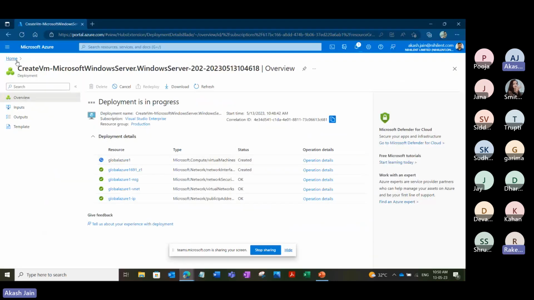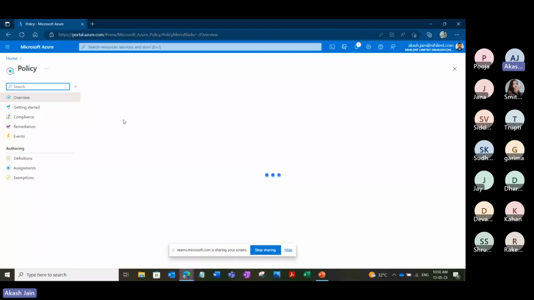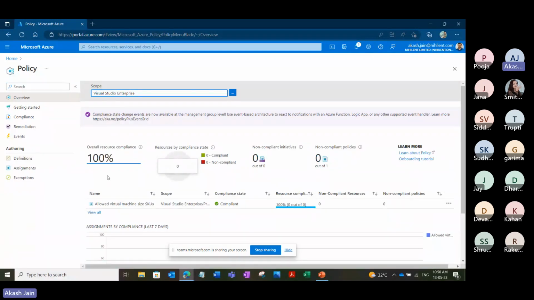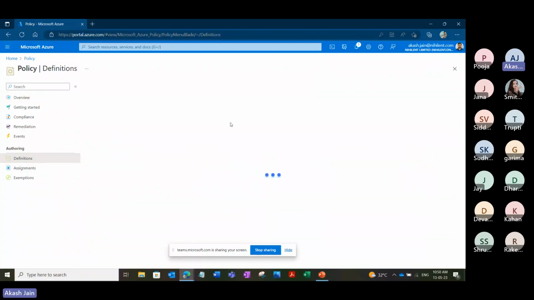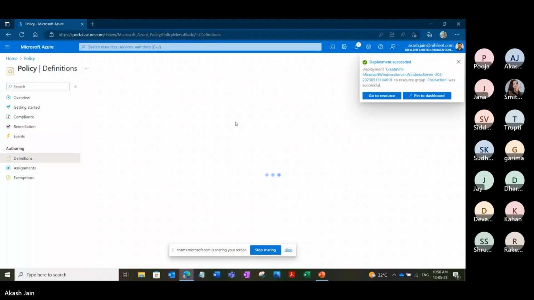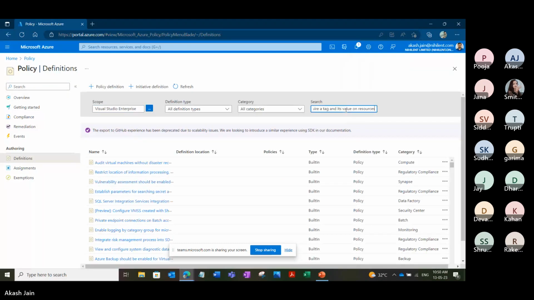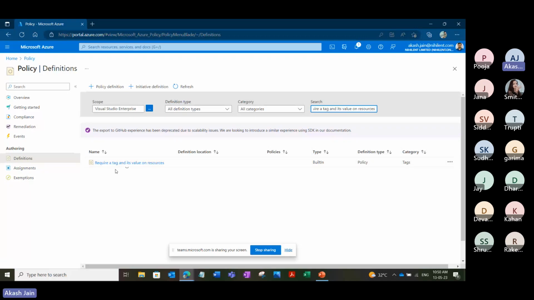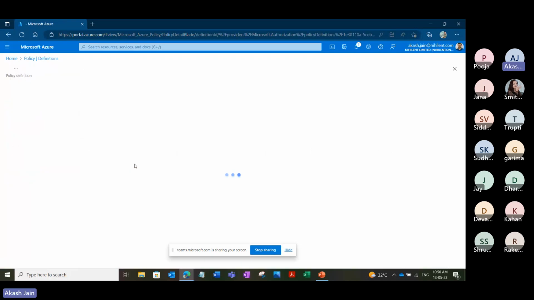Let's create this policy. Again, go to the policy section. The policy says that our previous policy is now created, and it says that yes, you have one virtual machine and it is 100% compliant. We'll go to definition now. We'll create one more policy. So I'll choose this policy, require a tag and its value on resources.